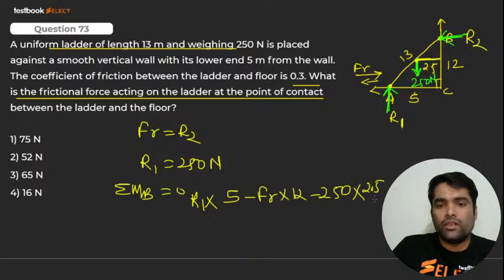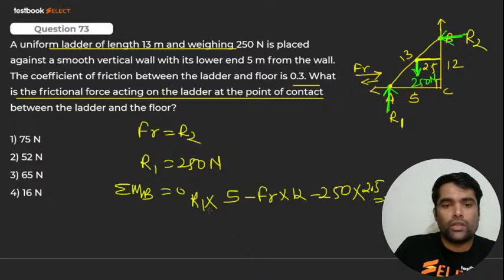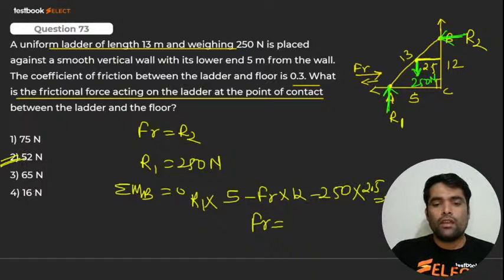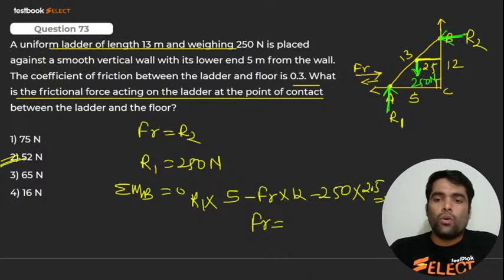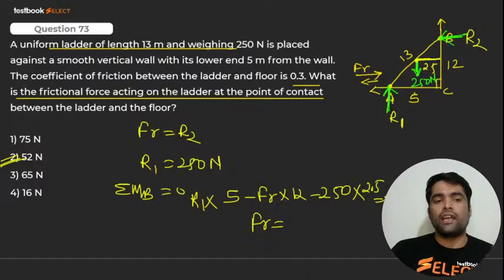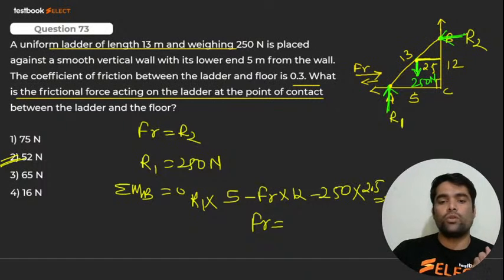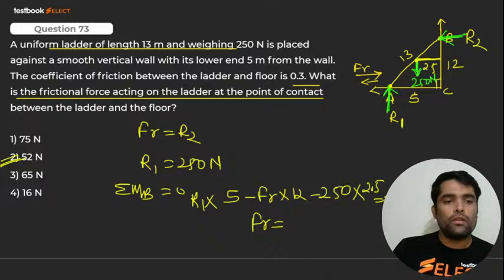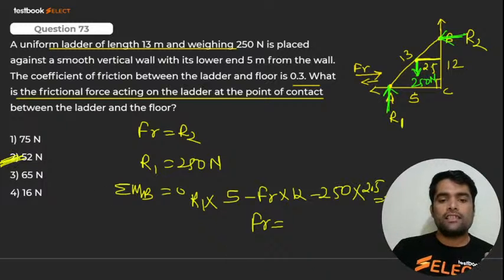From here, the sum of moments is equal to 0. You know R1. Put the value and get the answer. FR you will get as 52. I hope you got it. The answer will be 52.